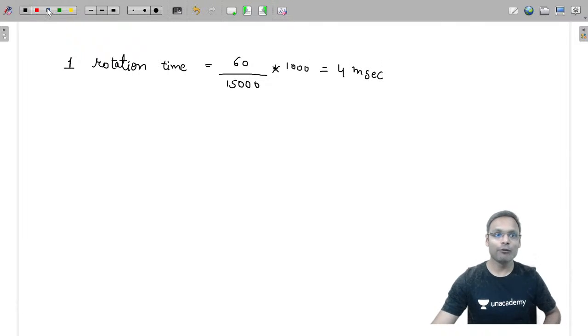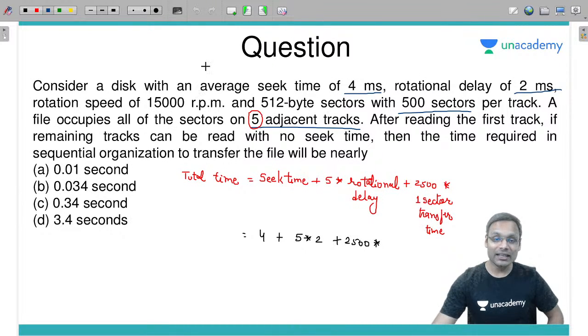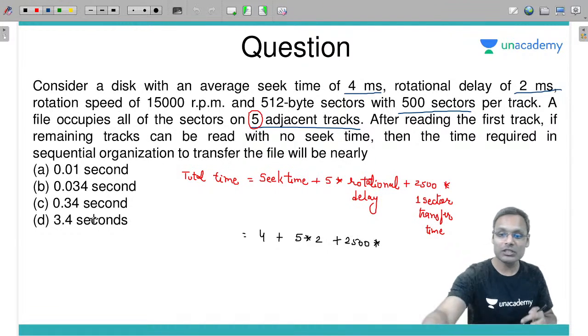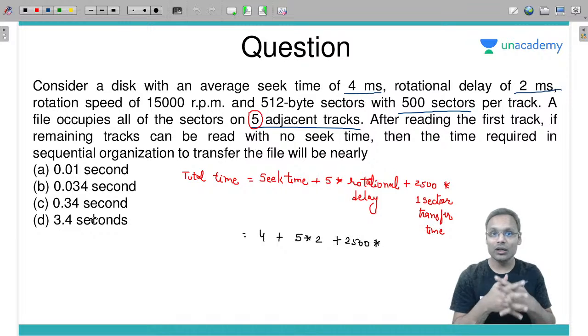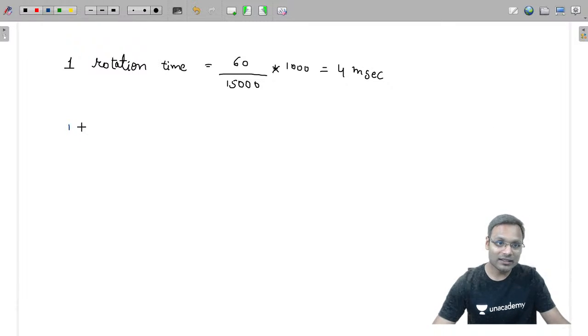In 1 rotation, which is 4 millisecond, you can transfer 1 complete track. So what is 1 sector transfer time? If 500 sectors are there in 1 track, then 1 sector transfer time is the time of 1 rotation, which is 4 millisecond, divided by the number of sectors, 500.